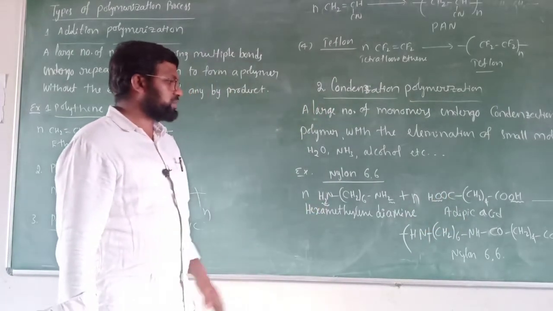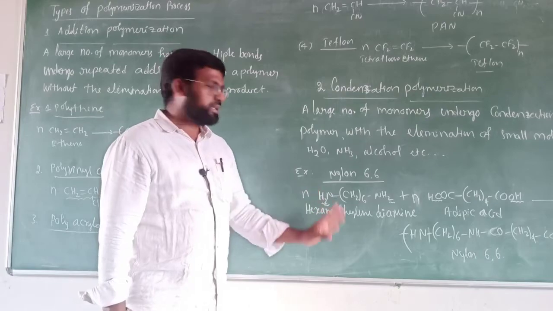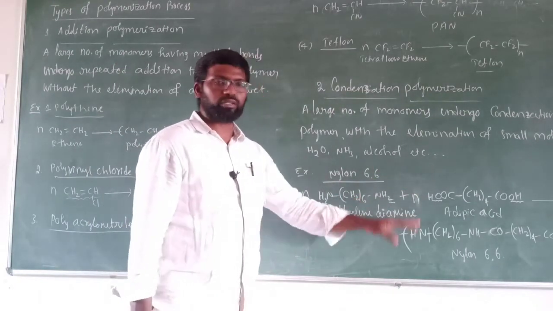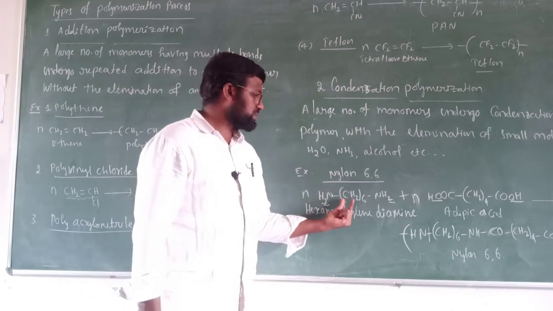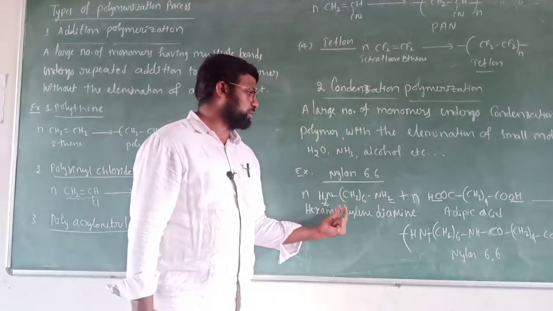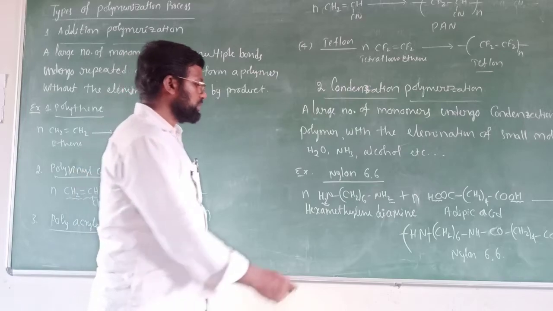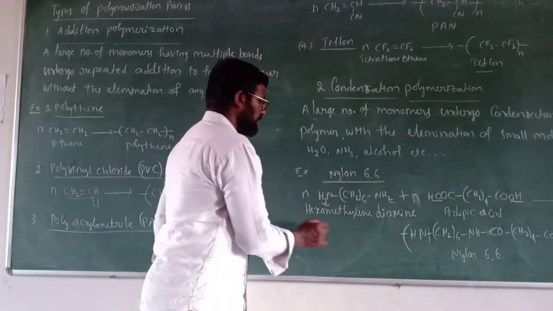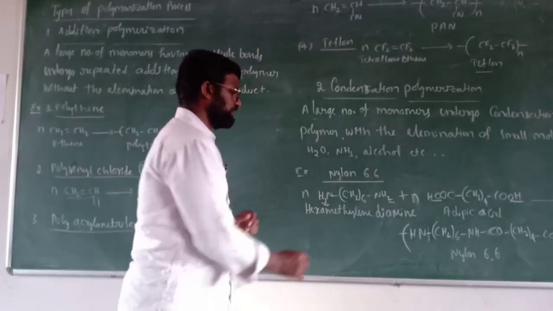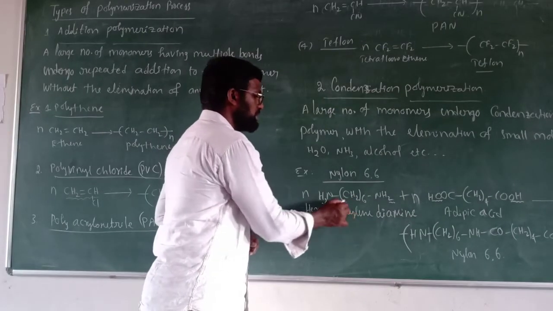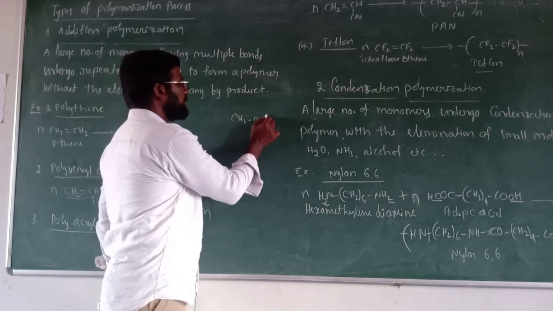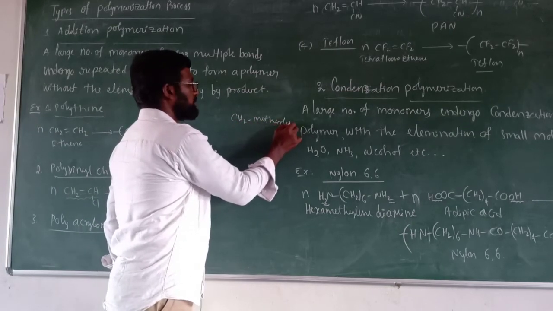Let's try to understand this example clearly. Don't fear on seeing these formulas, just concentrate and try to understand them. Don't memorize the formula. Hexamethylene diamine: hexa means 6, and the CH2 group is called the methylene group.